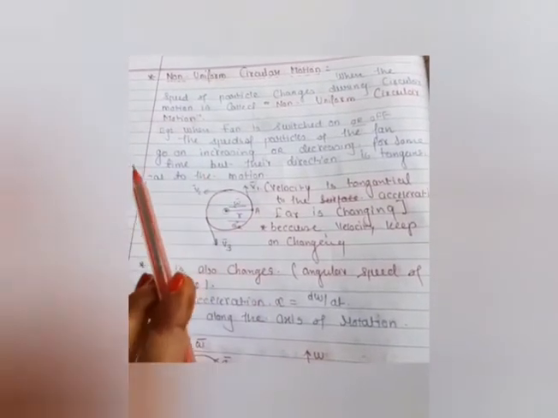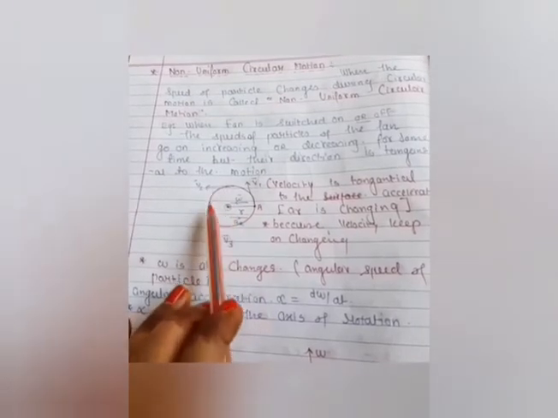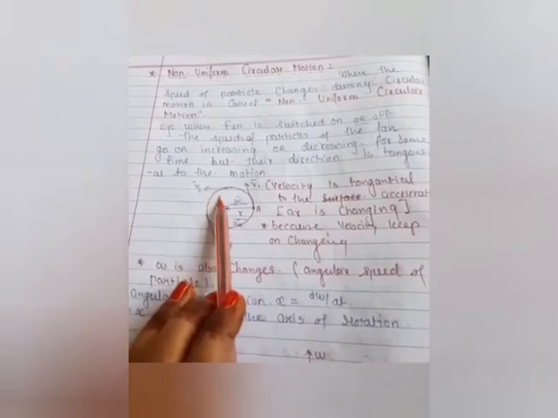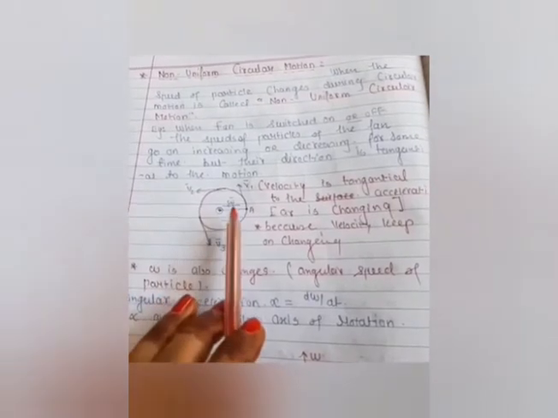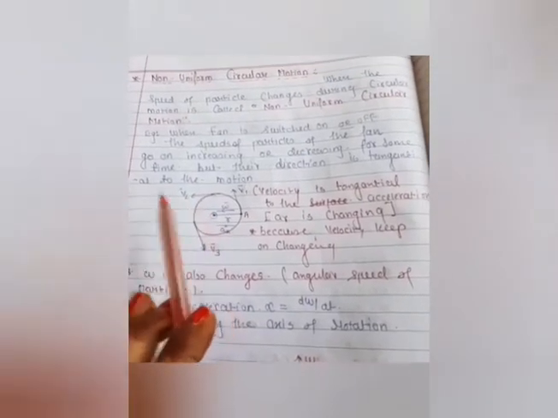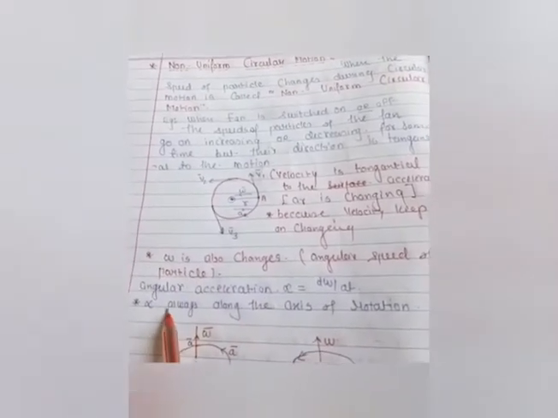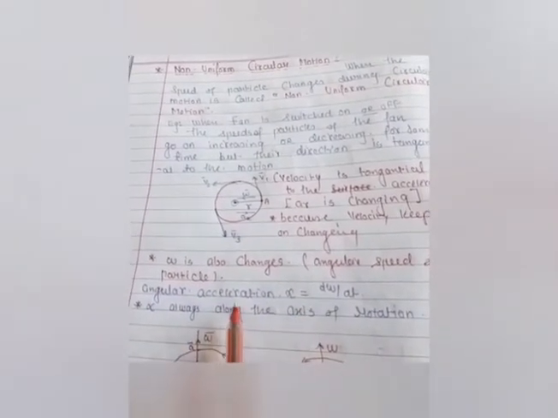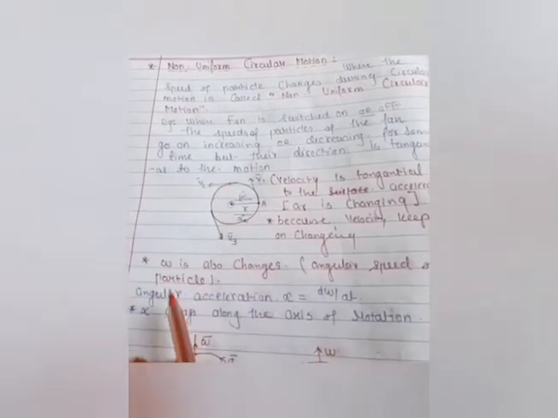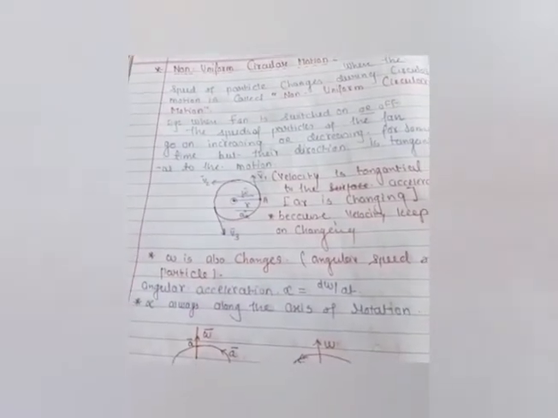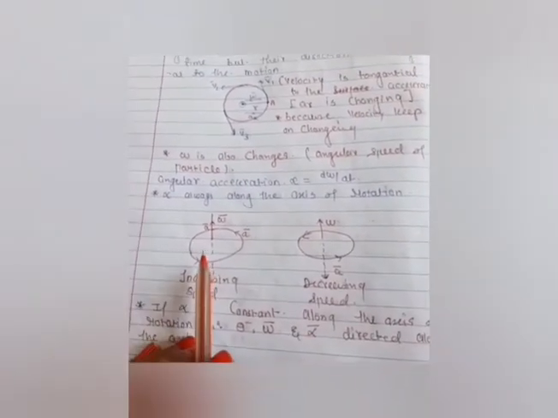Either it is non-uniform or uniform, it will depend upon the speed of that velocity. If the speed of velocity is constant, it is uniform, and if the speed of velocity is not constant, it is non-uniform. Here are the differences. But here alpha is always along the axis of rotation. Whether the axis of rotation is inward or outward, it should depend upon alpha only. Clear? Here we have one more condition students.